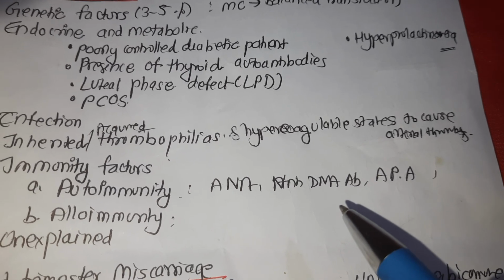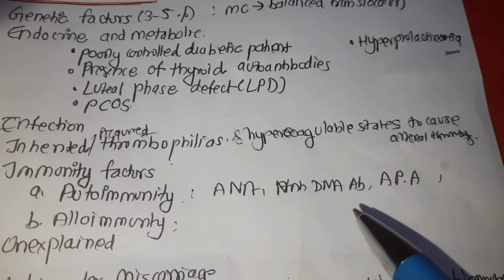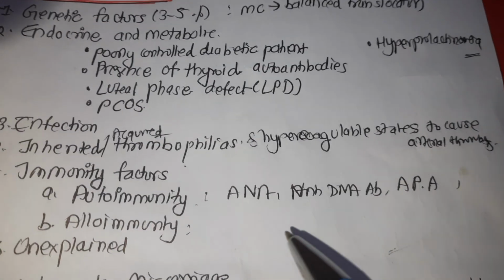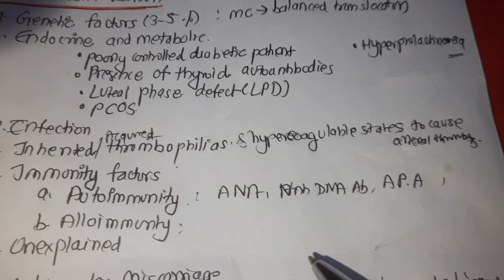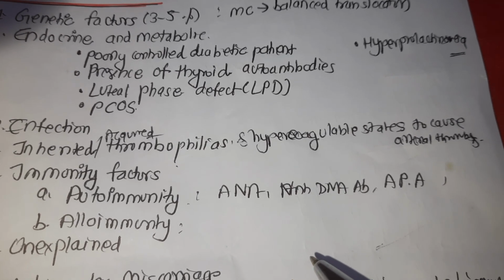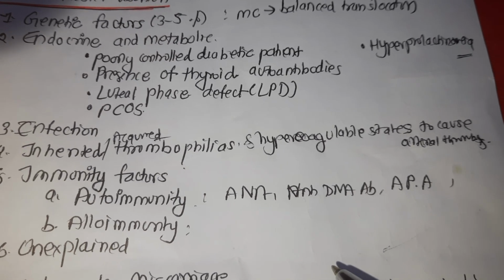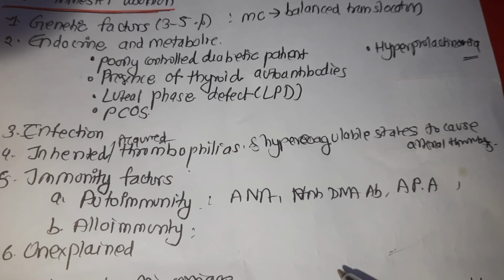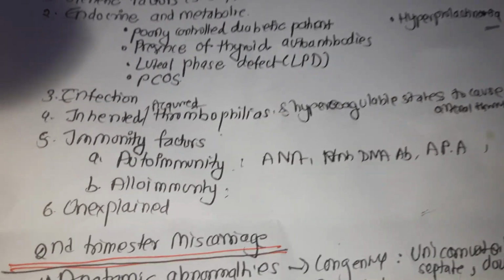Anti-phospholipid antibodies are lupus anticoagulant, anti-cardiolipin antibodies, and anti-beta 2 glycoprotein 1. The causes of miscarriage in these autoimmunities are inhibition of trophoblast proliferation and function, release of local inflammatory mediator cytokines through the complement pathway, spiral artery and placental intervillous thrombosis, and decidual vasculopathy with fibrinoid necrosis. And the other causes are unexplained in the majority of cases.